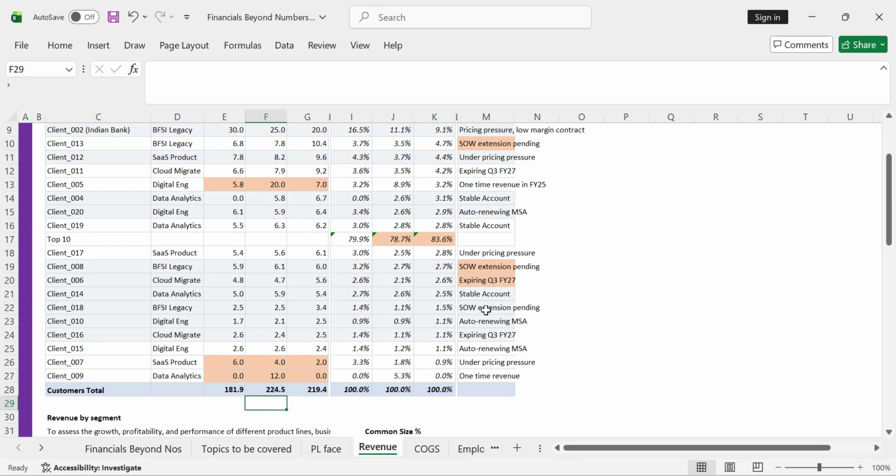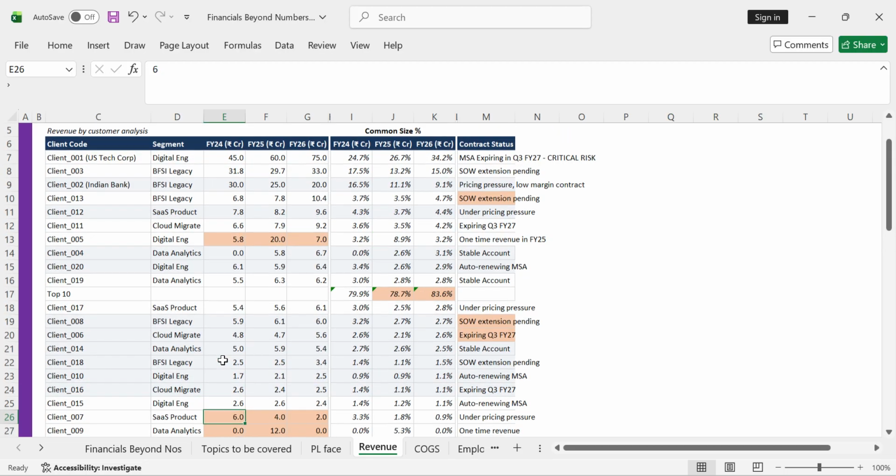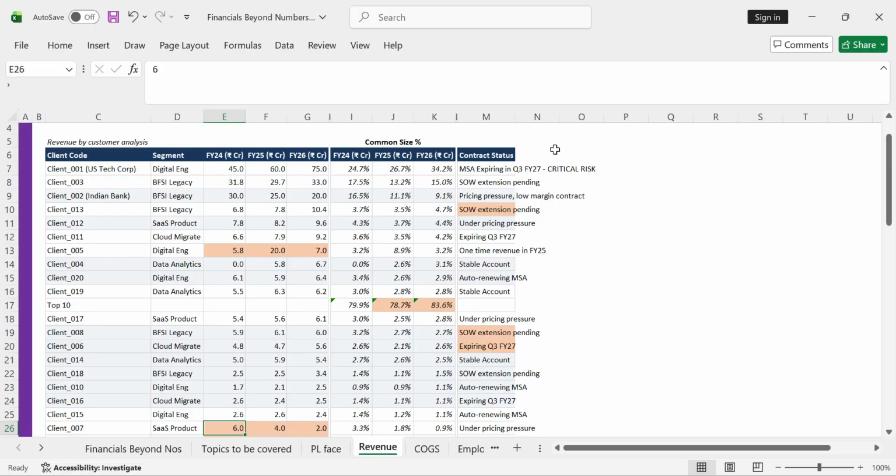Another important aspect which you need to understand is, for example, this client, the revenue has been declining constantly over here. Now it's under pricing revenue over here. So we need to understand what's happening, what is the problem with this customer. Again, is it a pricing problem or what kind of problem? Another analysis which you can do, since it's the IT segment, you either bill the customer on a time and material basis, or you bill the customer on a fixed price project contract basis. So you need to break this revenue further into FPP, which is the fixed price project, TNM, which is time and material, and the SaaS project, which is basically where you are charging for the product or the services which you provide to them.